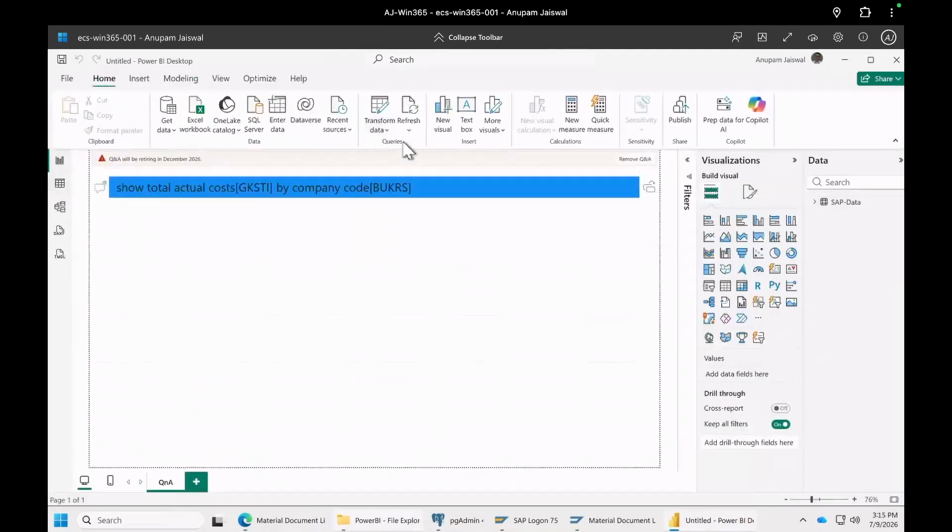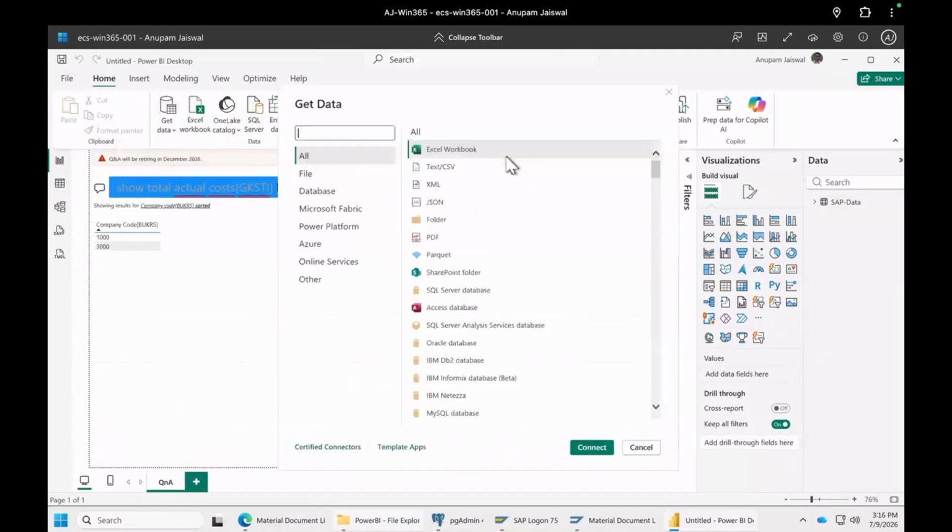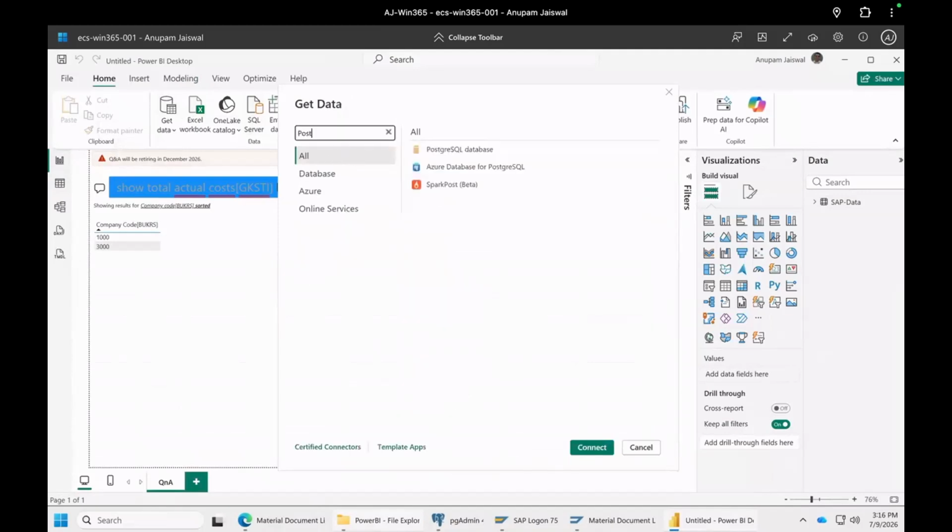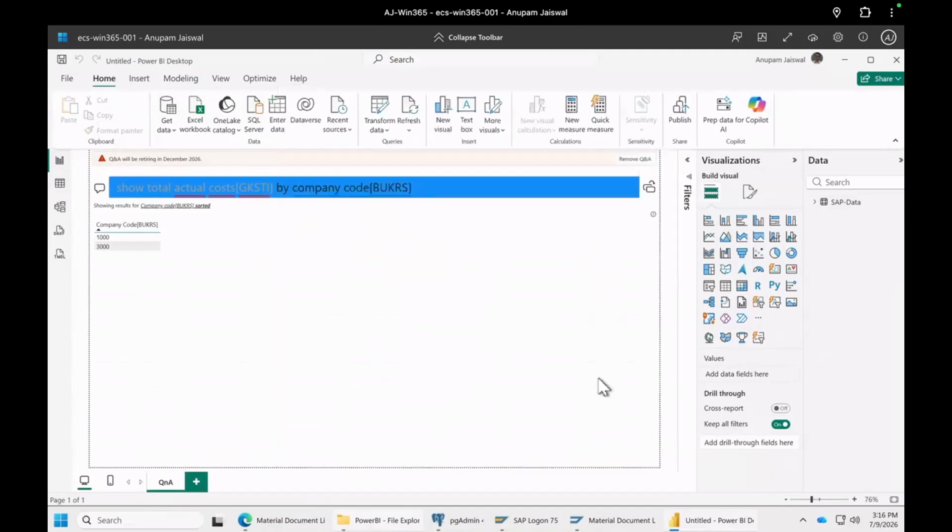Now it's pretty straightforward to get data from Postgres as well. So what you will do is I'm going to go get data, select the Postgres database or any other source which you really want to.